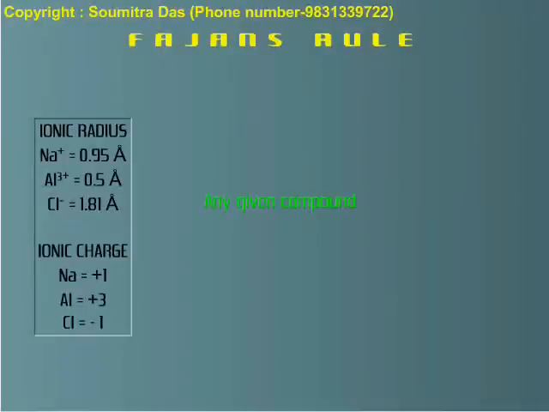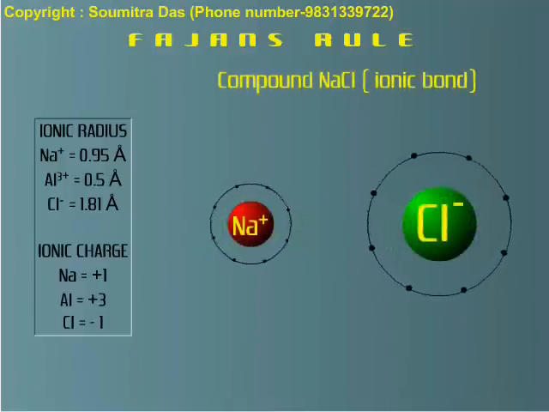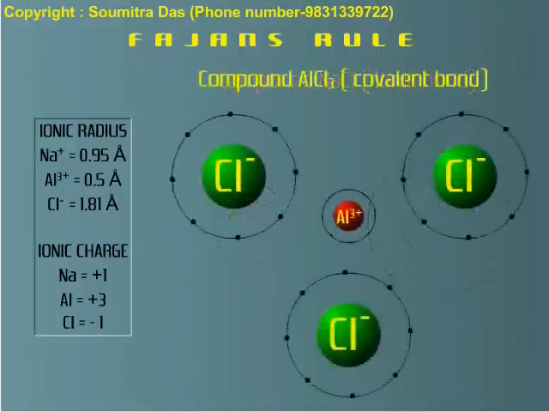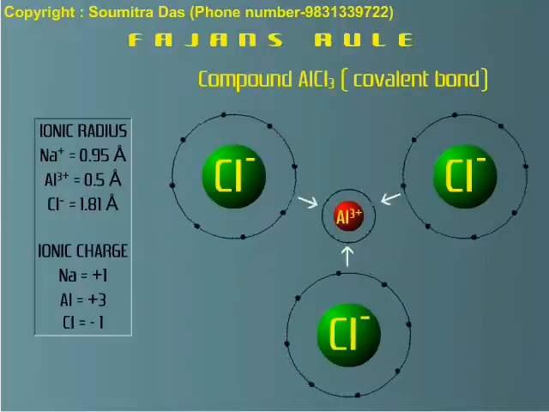Any given compound, whether ionic or covalent, is first assumed to be made up of positive and negative ions. If these ions are stable, or in other words, if the attractive force between them is not too great, then there is a tendency to form ionic bond. If the attractive force between them is great, then electrons in the outer orbit of the anion is attracted towards the cation, forming a covalent bond.